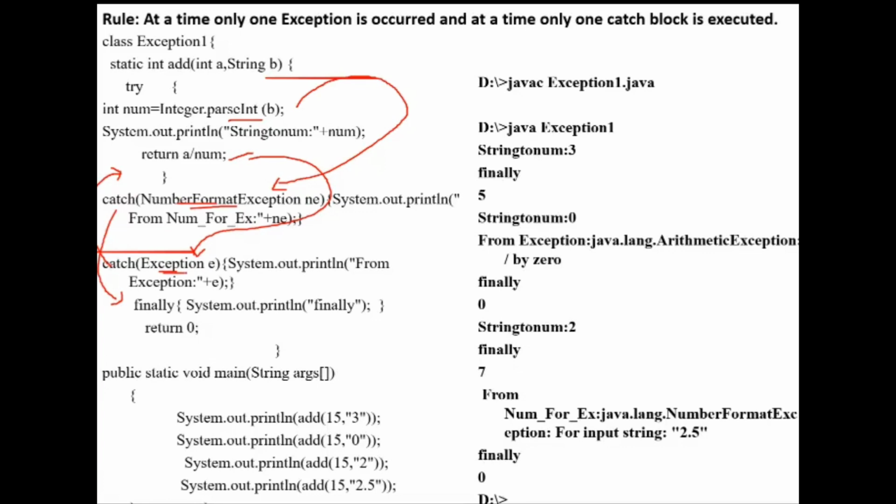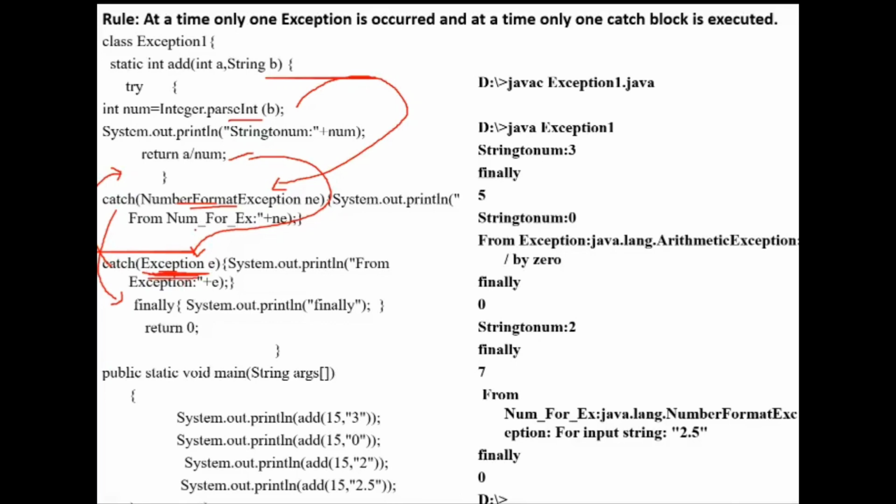That exception is the Exception class. This class can handle all types of exceptions: arithmetic exception, number format exception, SQL exception, IO exception, all types of exceptions can be handled by this catch block, because the type I have mentioned here is Exception. So this is the base class of all the exception classes. Whatever exception occurs, that can be handled by this block.